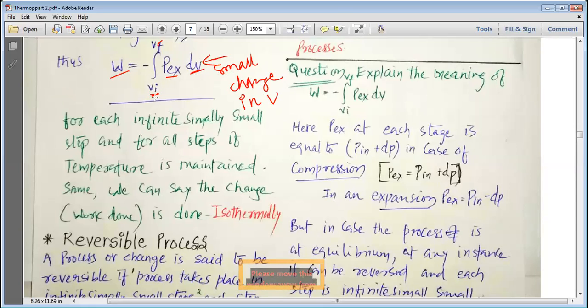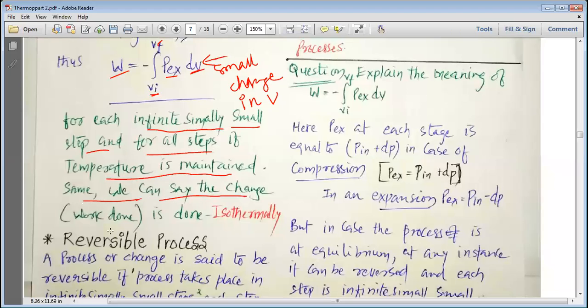When the volume changes from V initial to V final, we integrate all the changes done in very small infinite steps, and in each step P external is multiplied by dV. So for each infinitely small step and for all steps, if temperature is maintained the same, we can say that the work done is isothermal.